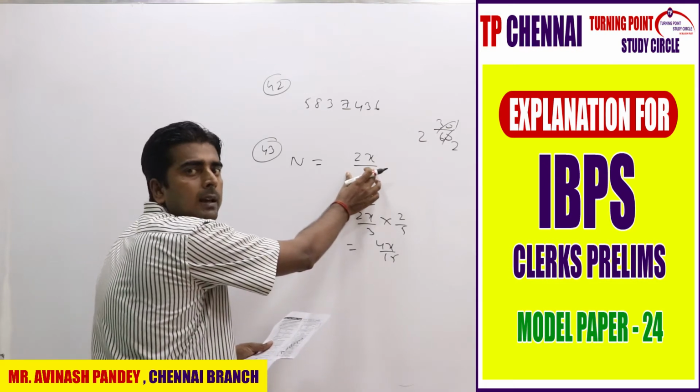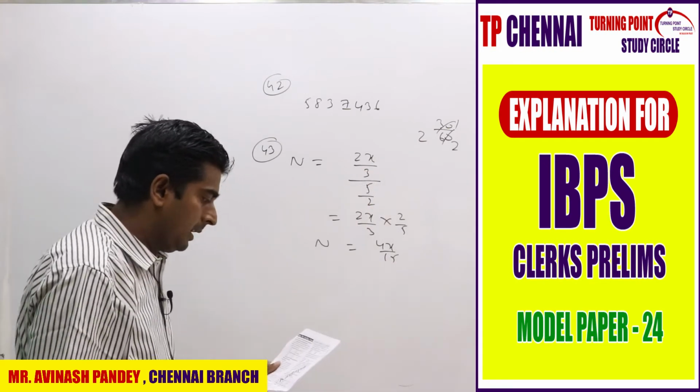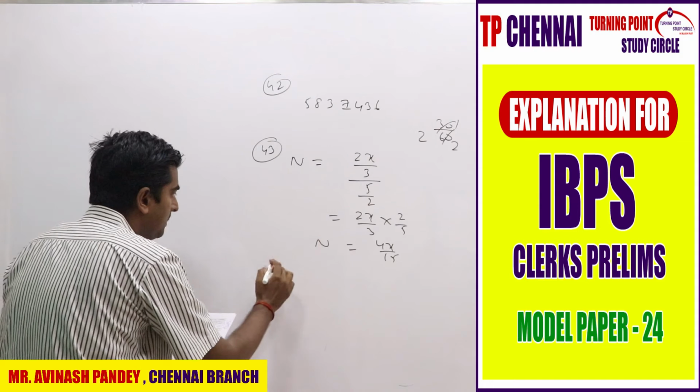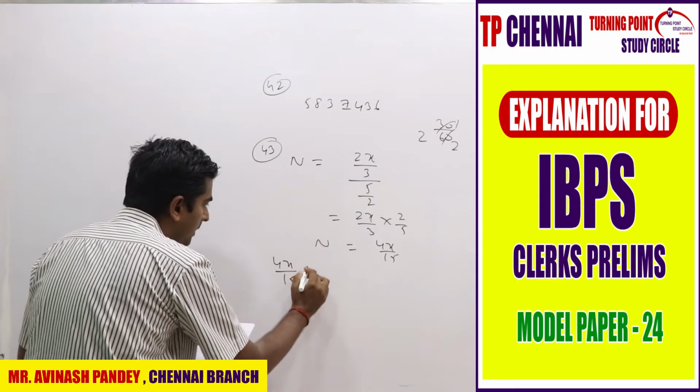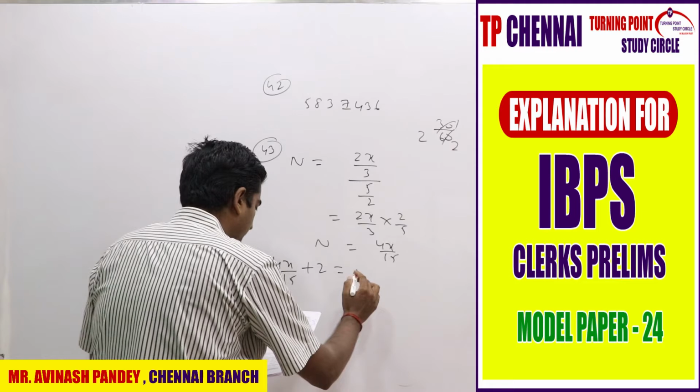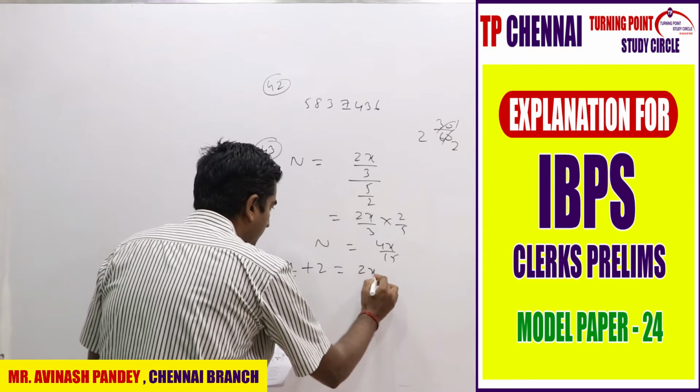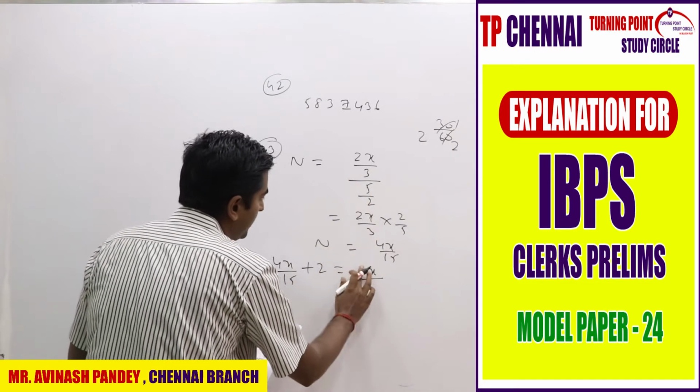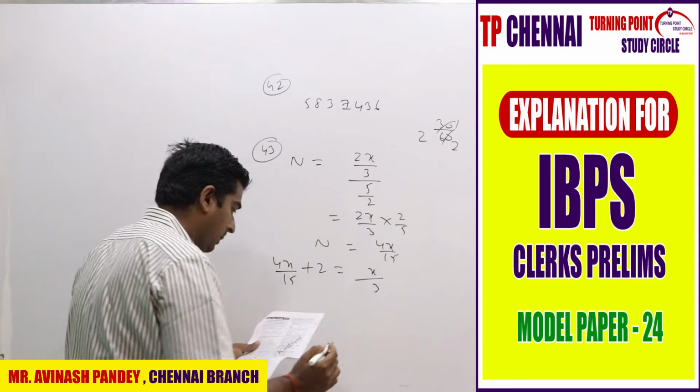Second, he covers the remaining distance, but 2x by 3 is nothing but one distance. Remaining will be how much? X by 3. X by 3 in what time? N plus 2. That means 4x by 15 plus 2 is equal to the remaining distance, which is how much? 2x by 5, right? It is nothing but 2x by x by 3. X by 3 in how much time?